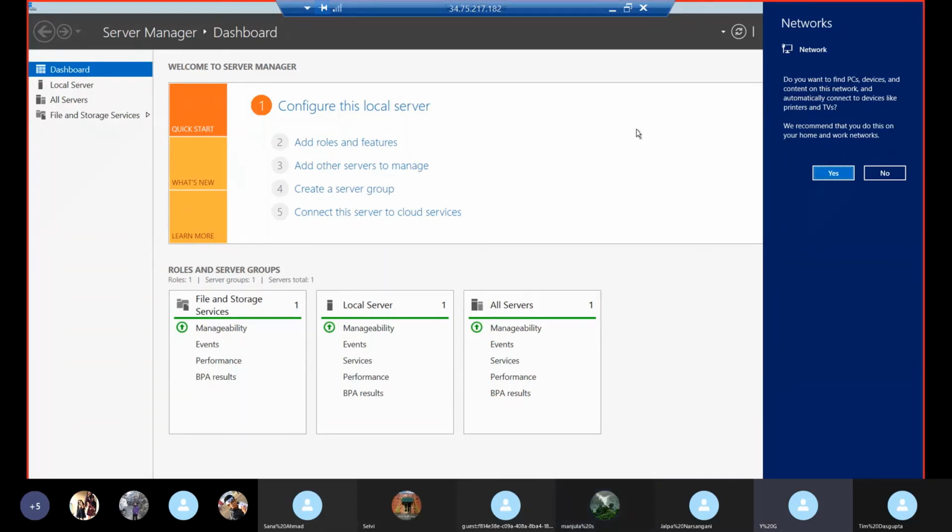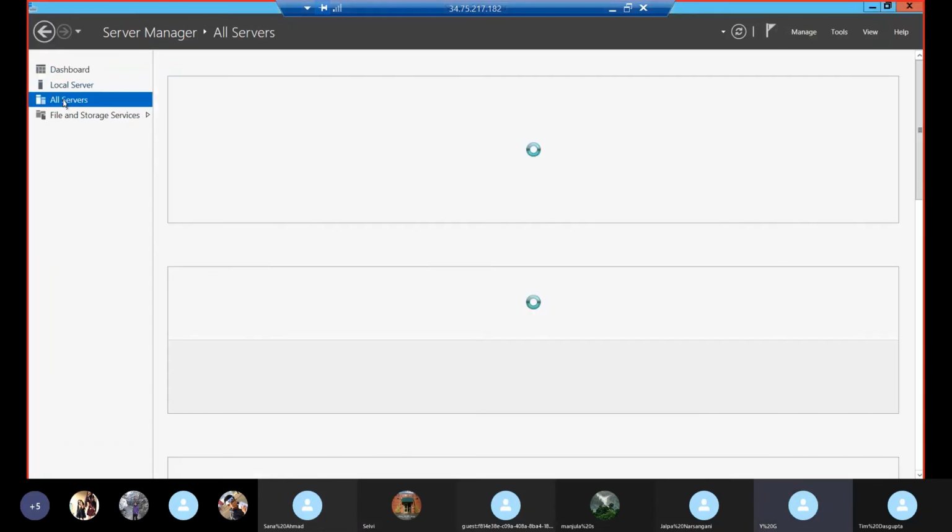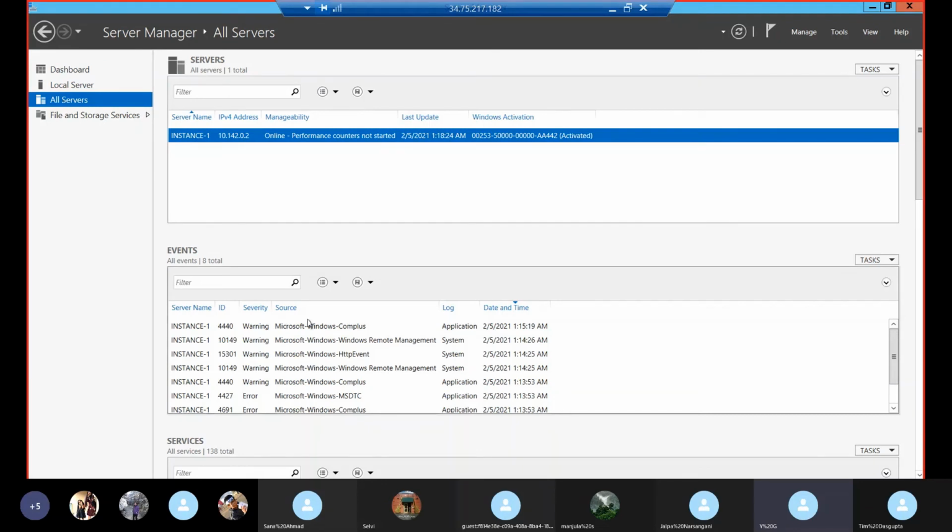Okay, this is the new instance, 34.75. This is the external IP. This is the new virtual machine we created. From there you will play with whatever your requirement is.